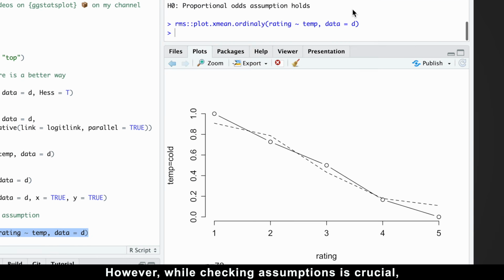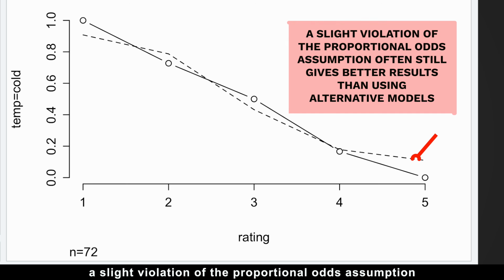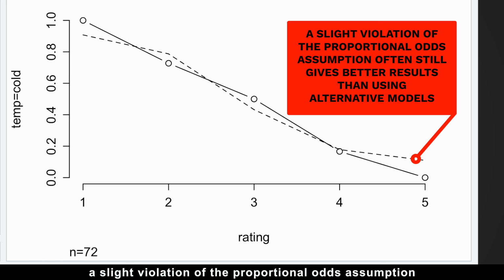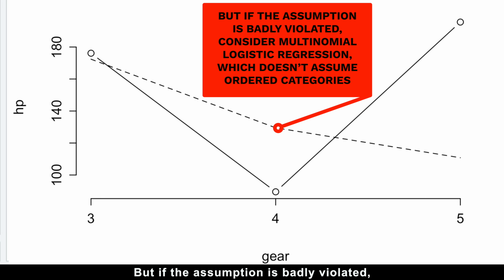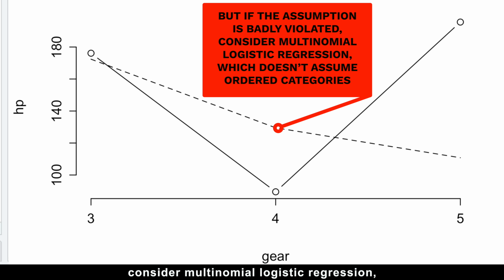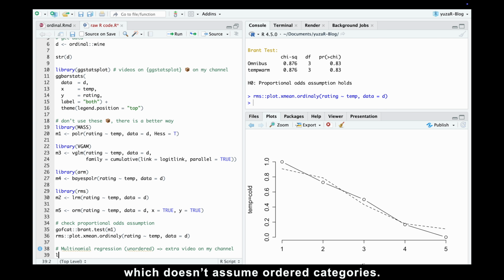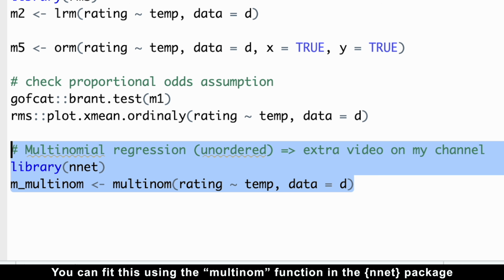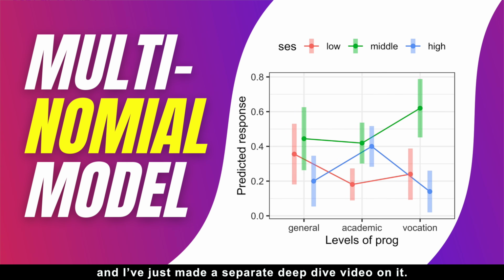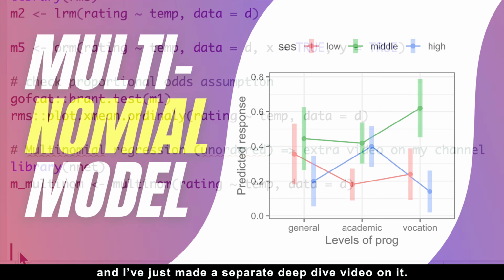However, while checking assumptions is crucial, a slight violation of the proportional odds assumption often still gives better results than using alternative models. But if the assumption is badly violated, consider multinomial logistic regression, which doesn't assume ordered categories. You can fit this using the multinom function from the nnet package, and I've just made a separate deep dive video on it.